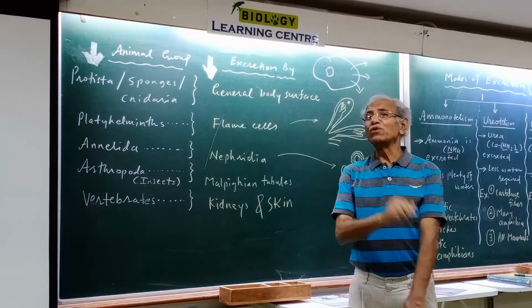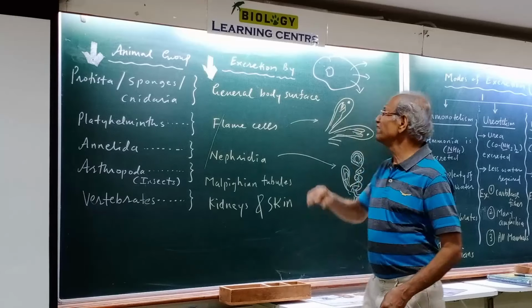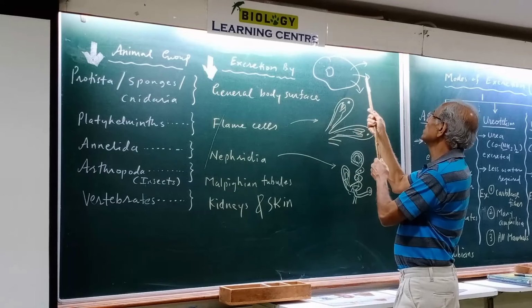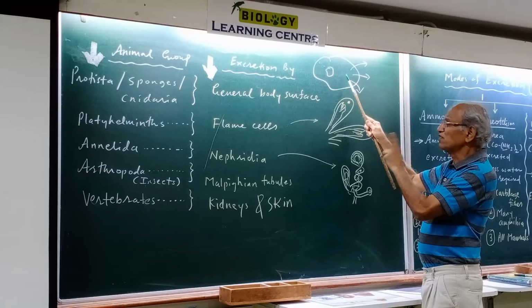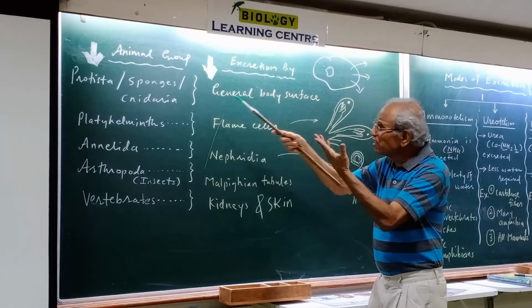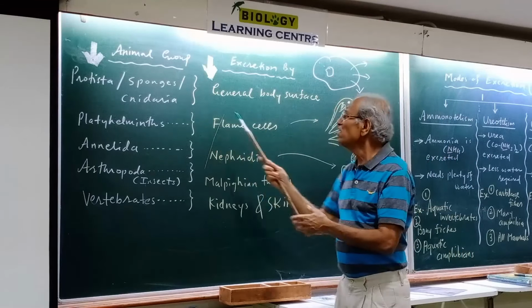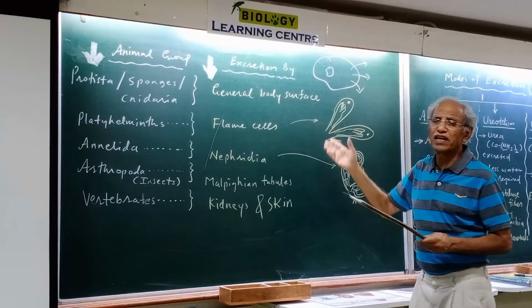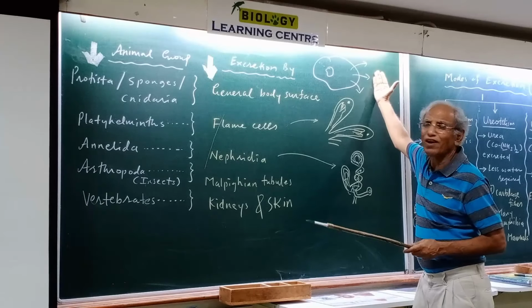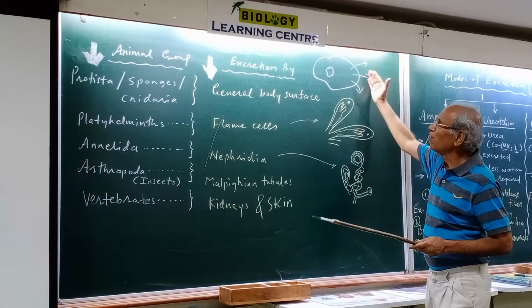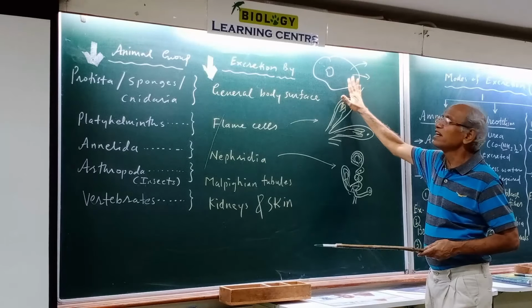Diffusion is a physical process, and by diffusion materials can pass out. This is a membrane, this is unicellular, but even if it is multicellular like sponges or the hydra, all those cells are in contact with water and materials can be emptied into the water quite easily. So there is no special need for any organs.